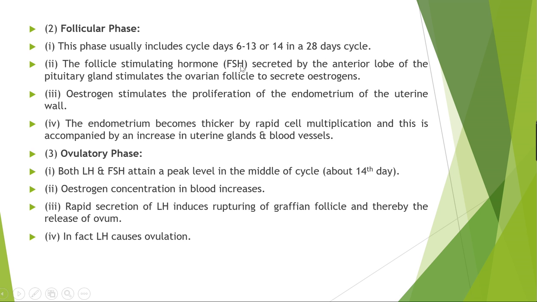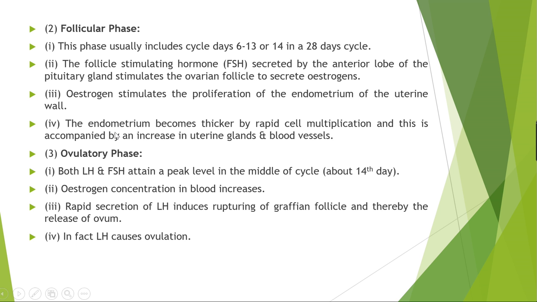So the follicle stimulating hormone, which is called FSH, secreted by the anterior lobe of the pituitary gland, stimulates the ovarian follicle to secrete the estrogen. And estrogen stimulates the proliferation of the endometrium of the uterine wall.